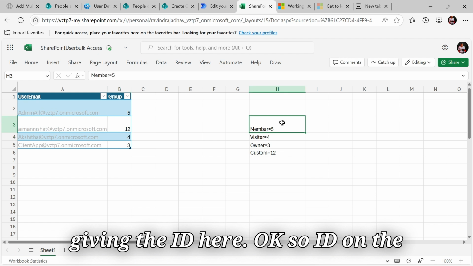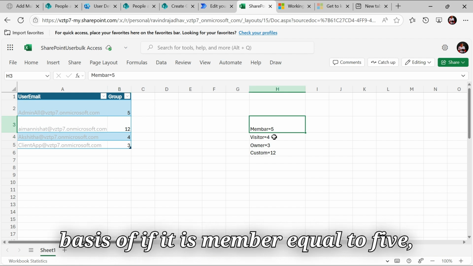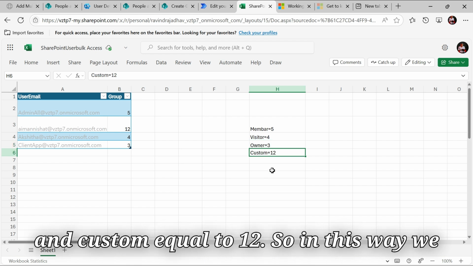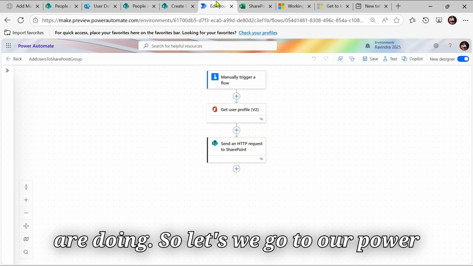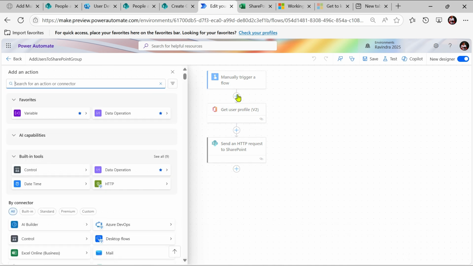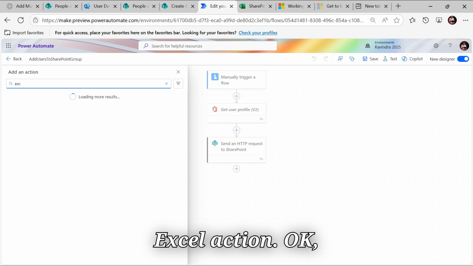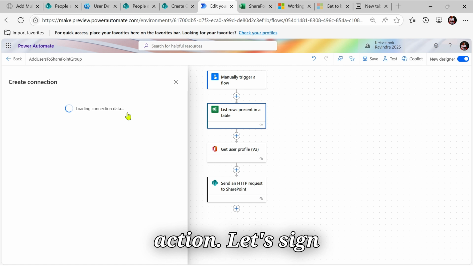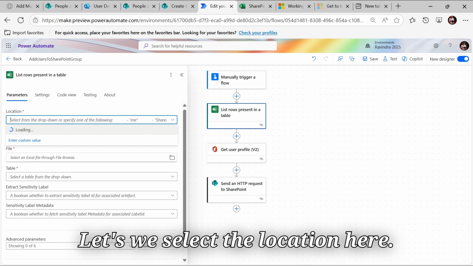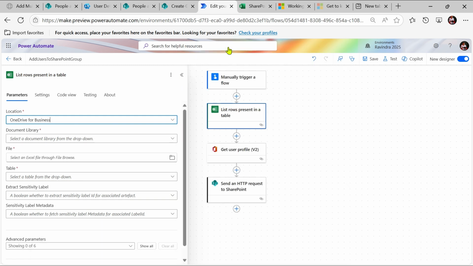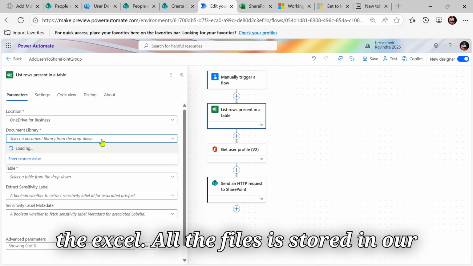The ID is based on the group: member equal to 5, visitor equal to 4, owner equal to 3, and custom equal to 12. So in this way we are doing it. Let's go to our Power Automate and add one Excel action. Let's click on see more. We will use the list rows present in a table action. Let's sign in and select the location. The location is our OneDrive for Business, because we created the Excel there by default.